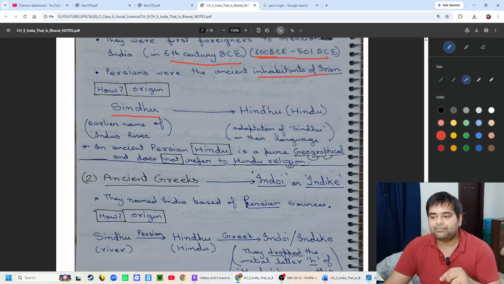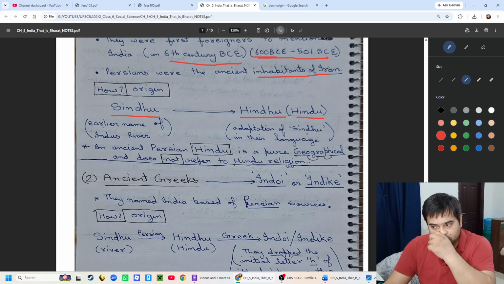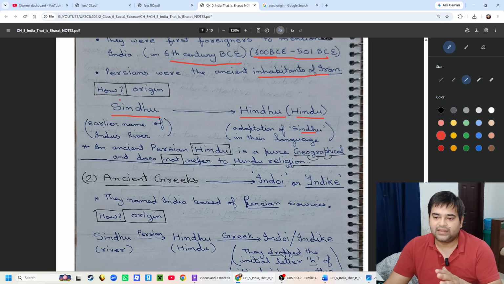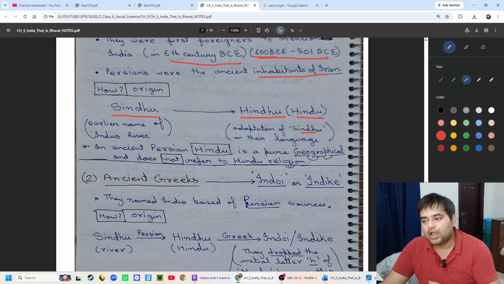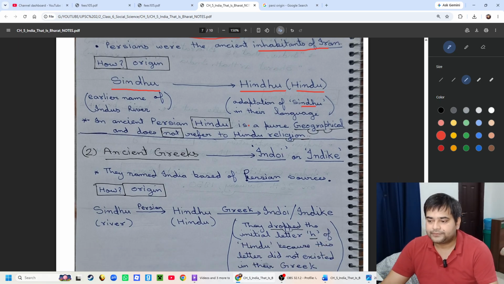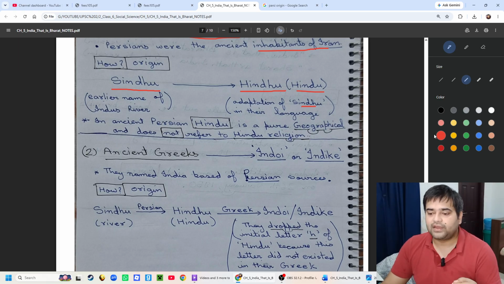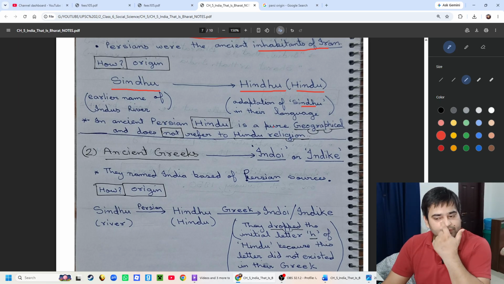From that name they adopted the word Hindu; when they adopted the name Sindhu in the Persian language, it became Hindu. In ancient Persia, the word Hindu was purely geographical in nature and did not refer to the Hindu religion, as it does now.